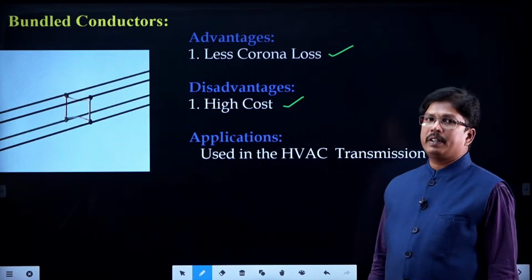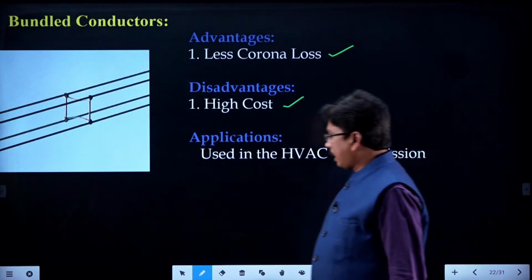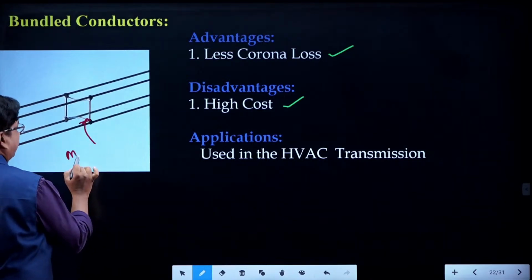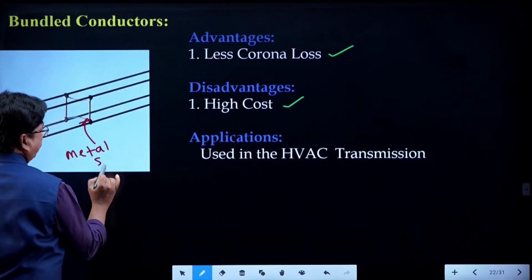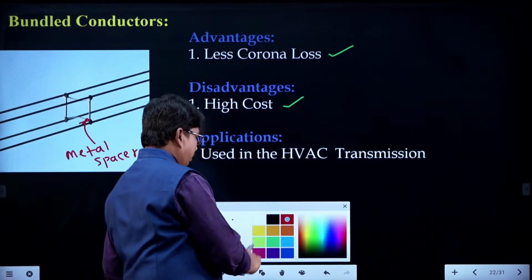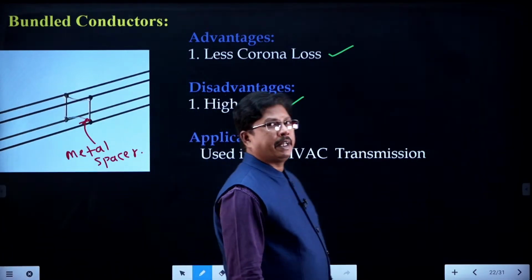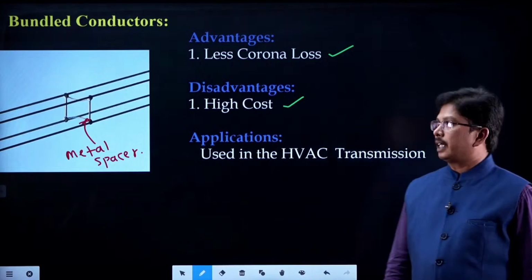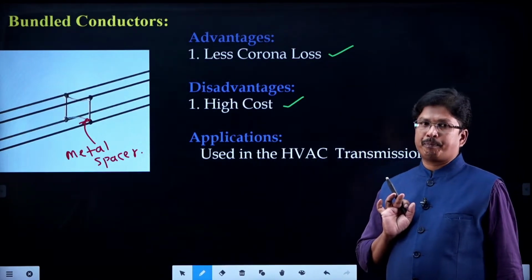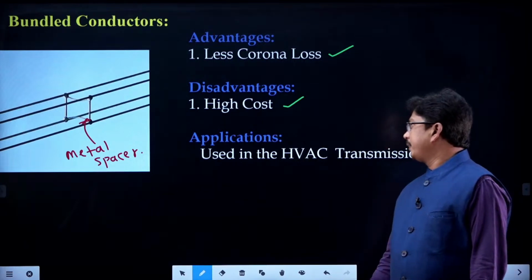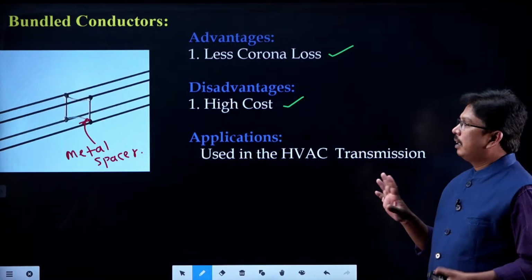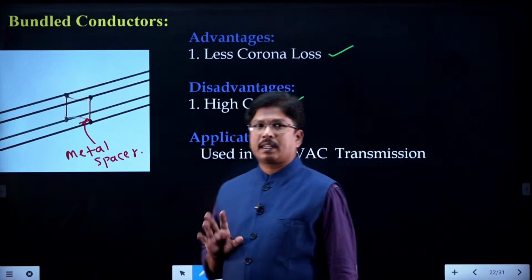So, this is called as metal spacer, which increases the overall geometric mean radius GMR of the overall conductors. So, bundled conductors will increase the GMR value, right, and they are used in the HVAC transmission part. These are the applications. So, they are the various types of conductors we are having, right students.